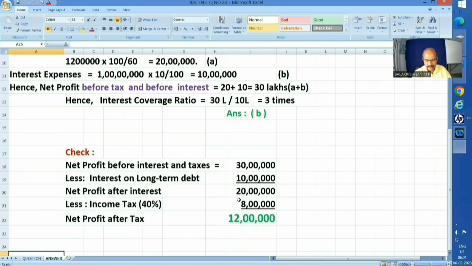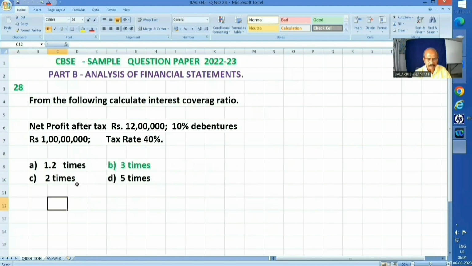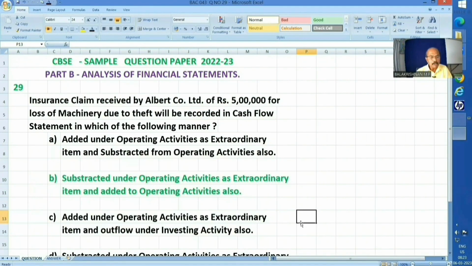That is 8 lakhs. 40% of 20 lakhs is 8 lakhs. Hence, net profit after tax is 12 lakhs. That's a perfect answer. That's what they have given here. Okay. Now, next question. Question number 29.